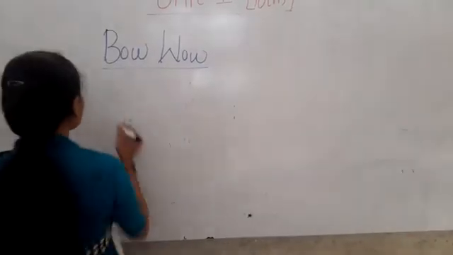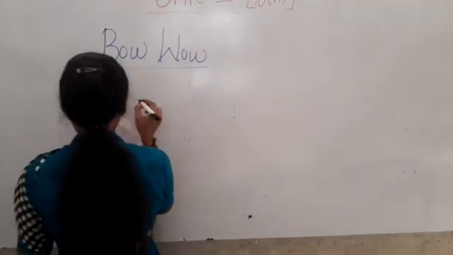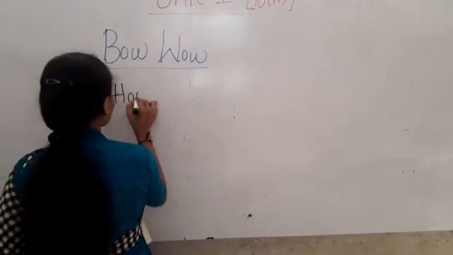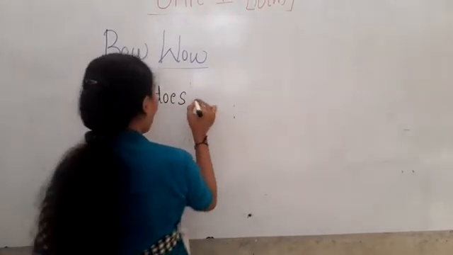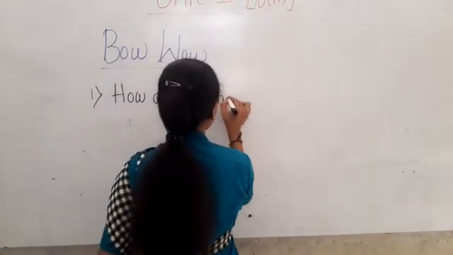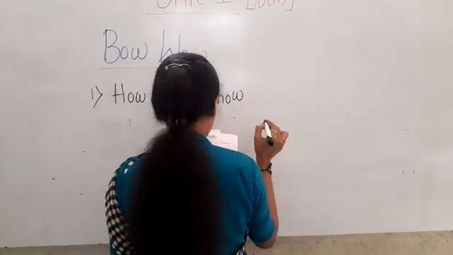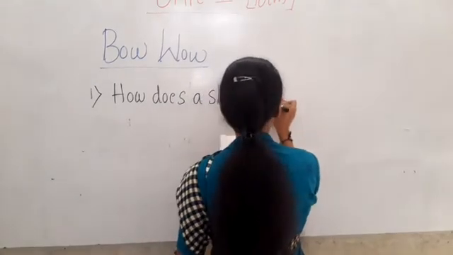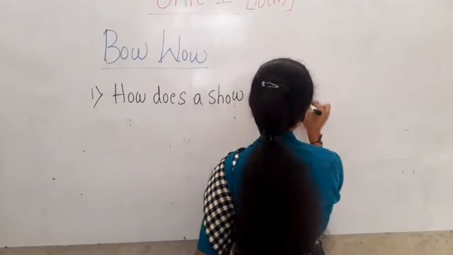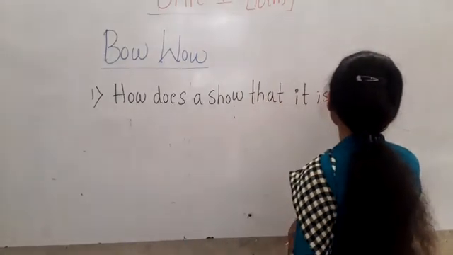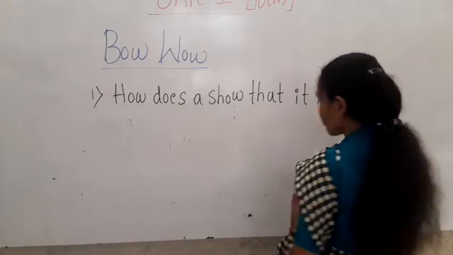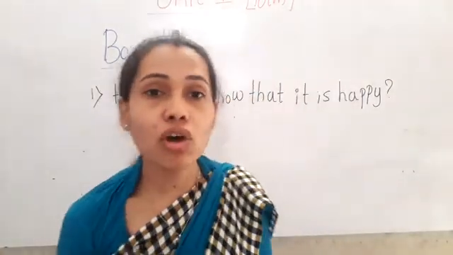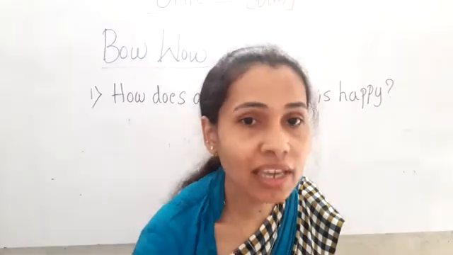So the first question in this is, how does a dog show that it is happy? So how does the dog show that it's happy?